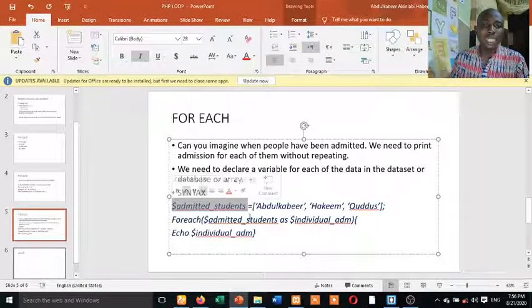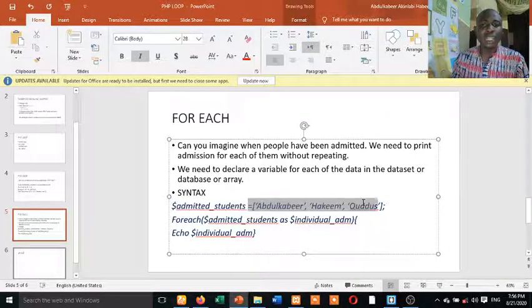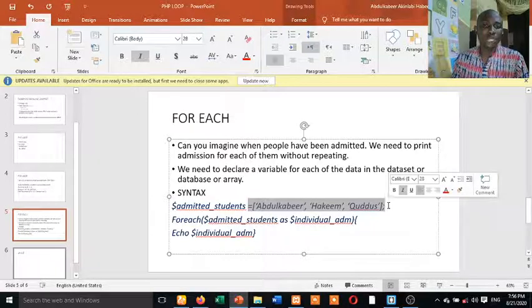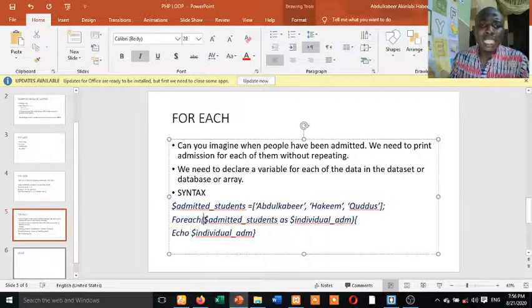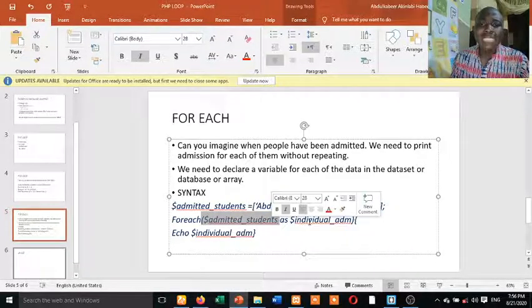This admitted student, that is okay. That is where all these arrays are. Let's assume these are students. You understand? We now want to declare a variable that's going to hold each of these students. That's why we said foreach. We now use the foreach statement. For each admitted student as individual admission, or you can call it any variable.